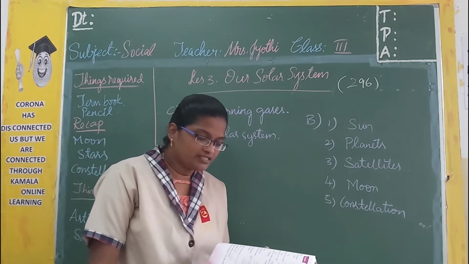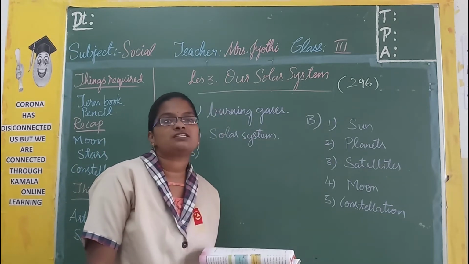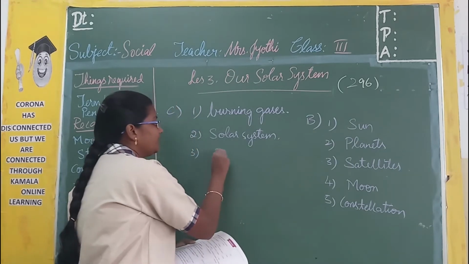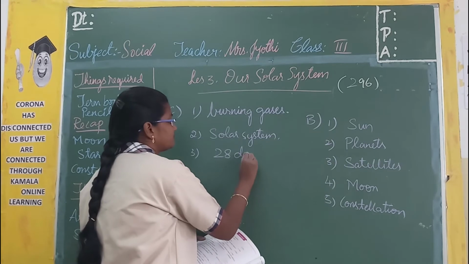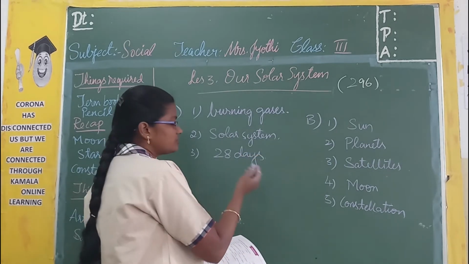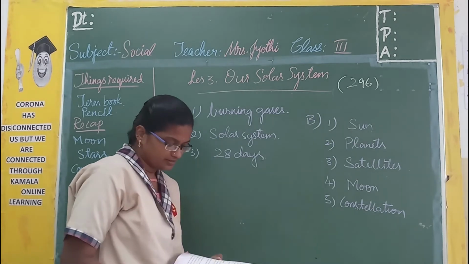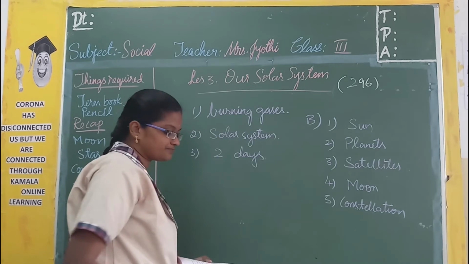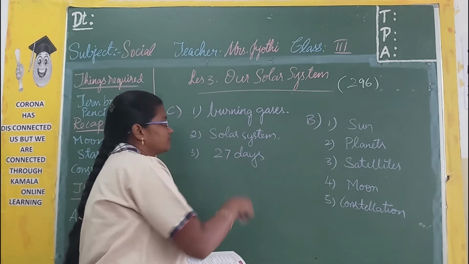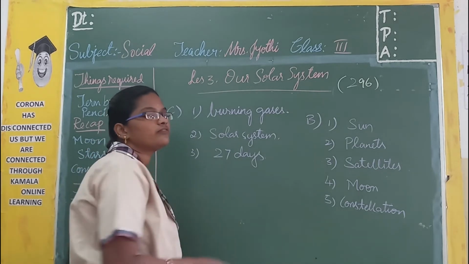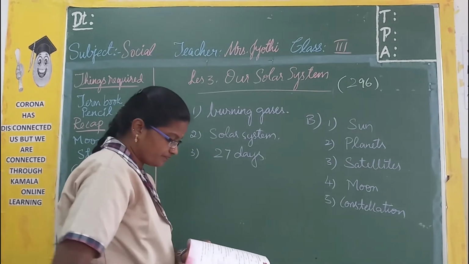The moon completes one revolution in about dash days. So how many days does the moon take? It will take 28 days. 27 to 28, 27 is also correct and 28 is also correct. You write 27 only. Phases of the moon take 28 days, but one complete revolution takes 27.